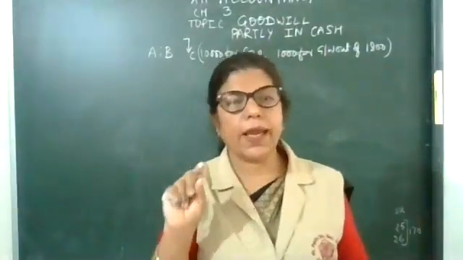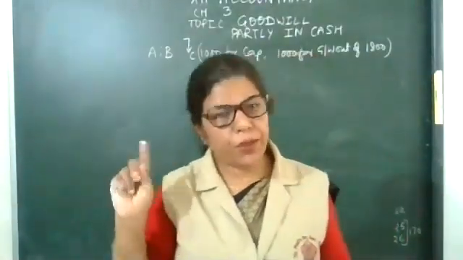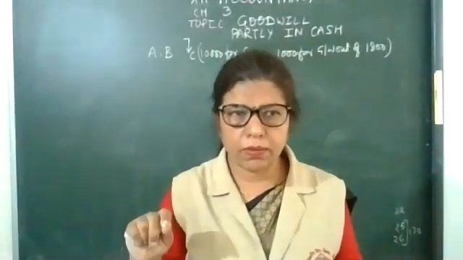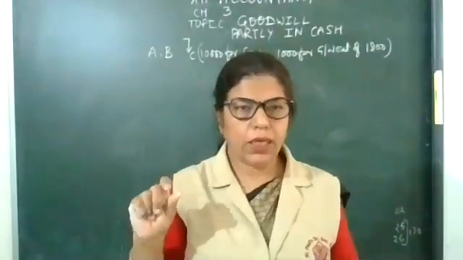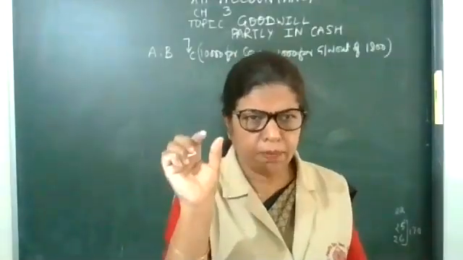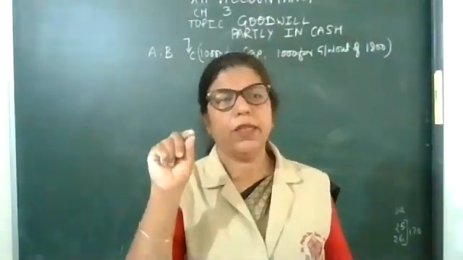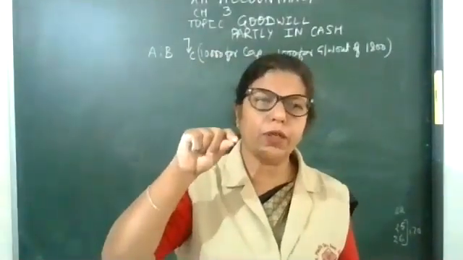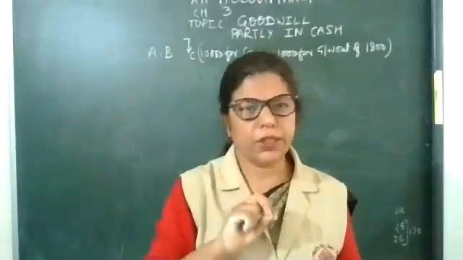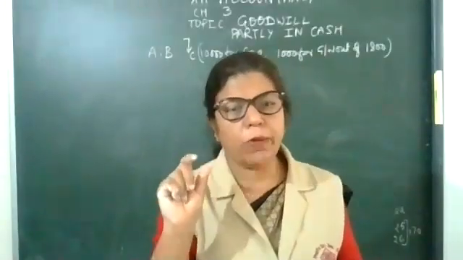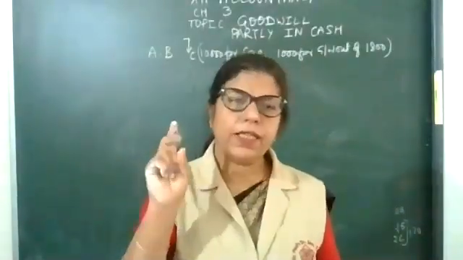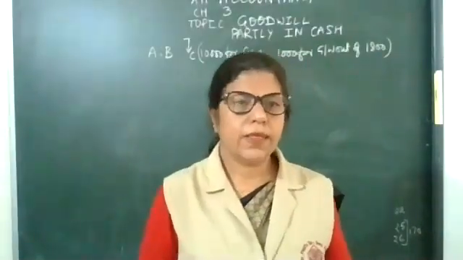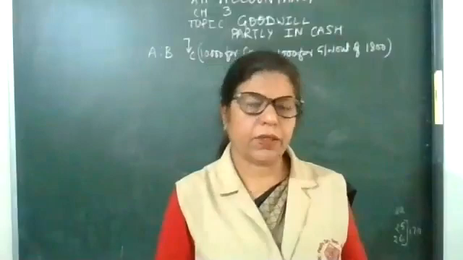Partly in cash means when a new partner is coming into the firm, he is bringing some part of goodwill in cash and some part of goodwill not in cash. It means a combination of the second and third method.